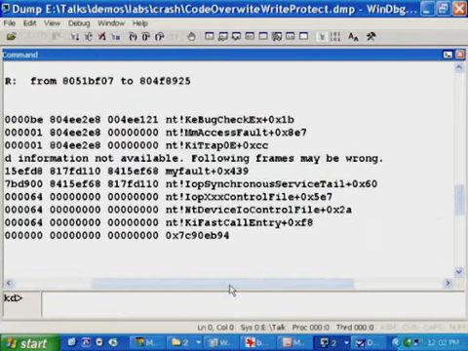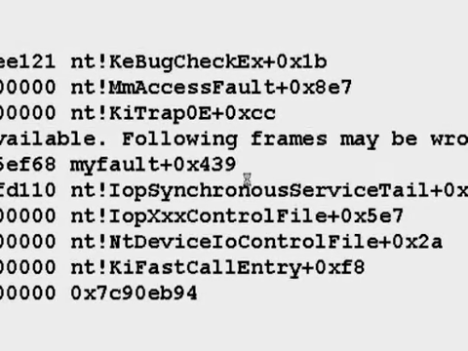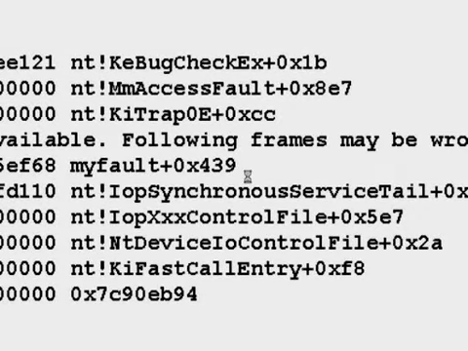And if we look at the stack trace, this is getting to be old at this point because it looks just like our easy to analyze stack traces from the earlier example and from the examples we've had where we've turned on the Verifier. NotMyFault is called into the kernel.